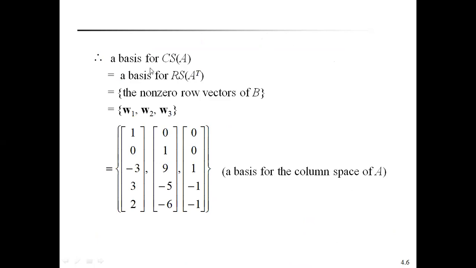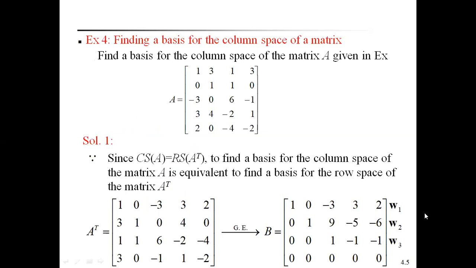So therefore, a basis for the column space of A is equal to a basis for the row space of A power transpose. Already you know the definition: the non-zero row vectors form a basis for the row space of a vector space. That's why here a basis for the row space of A power T is equal to the non-zero row vectors of B. What are the non-zero vectors in the previous slide?